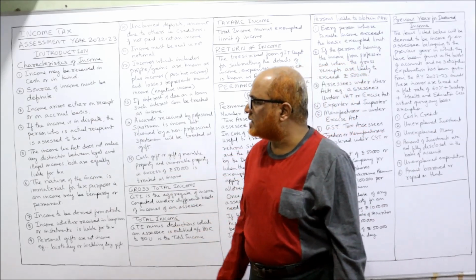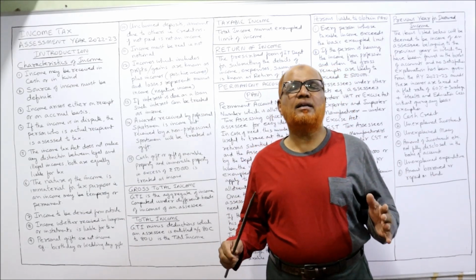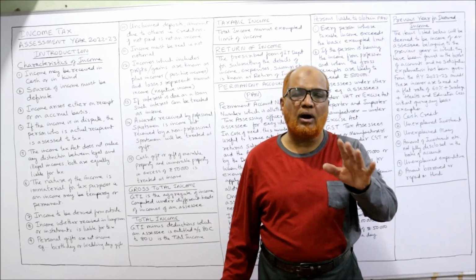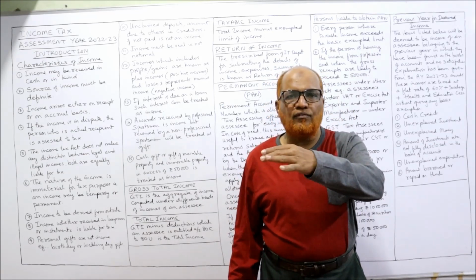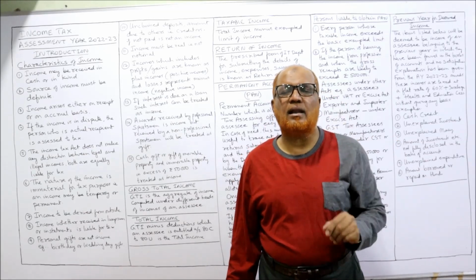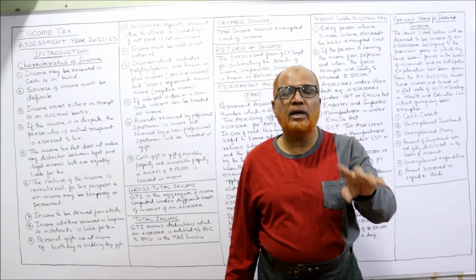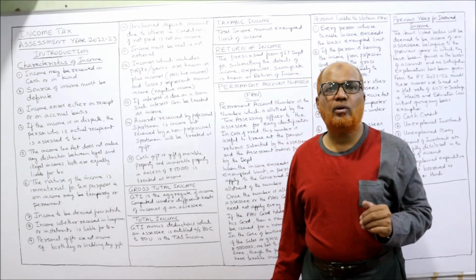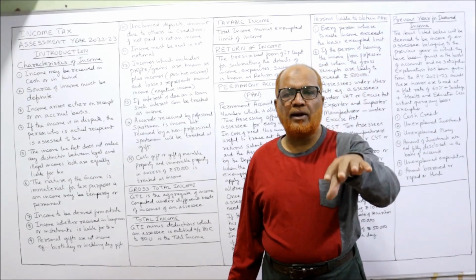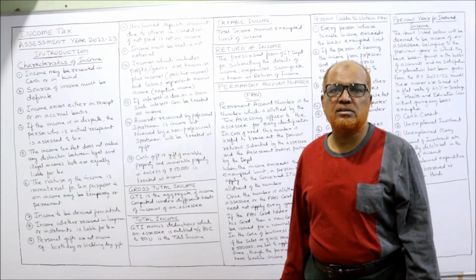Next comes income arises either on receipt or on accrual basis. That means it is immaterial whether you have received the income or the income has been accrued. You have to pay the tax. Example, out of 12 months salary, you have received from the employer only 10 months salary. 2 months salary is due, but that due salary is also accrued in your income. It will be added to your income. So SSC should not say that I have received only 10 months salary, so income tax will be applied on 10 months salary. No, complete 12 months. Remaining 2 months is accrued, due but not received.